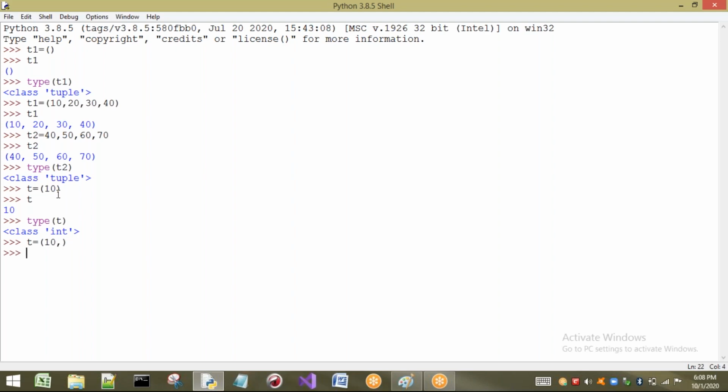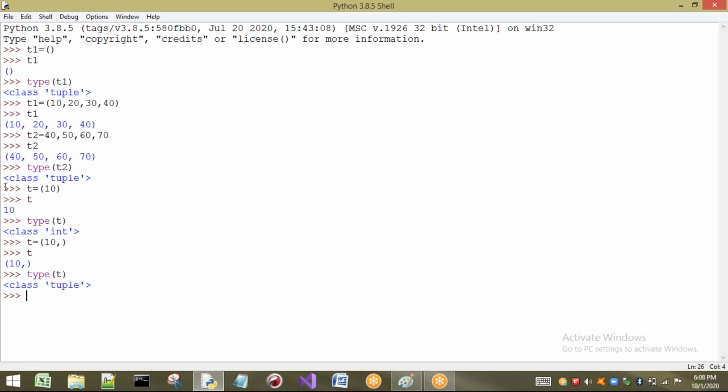One point I want to tell you is that because of parentheses, a tuple is not going to be recognized. Because of the commas, your tuple is going to be recognized. So if I want to find the type of t, you can observe the type of t is tuple.